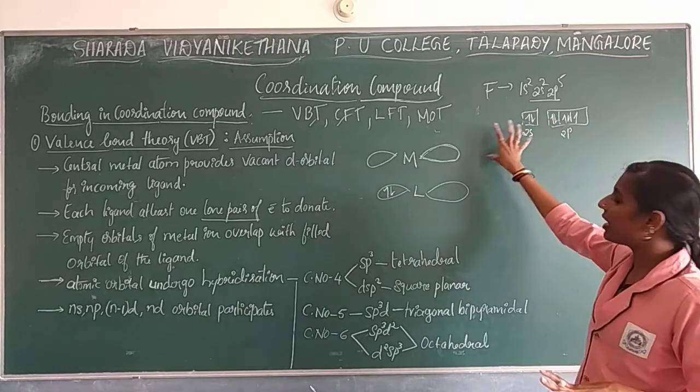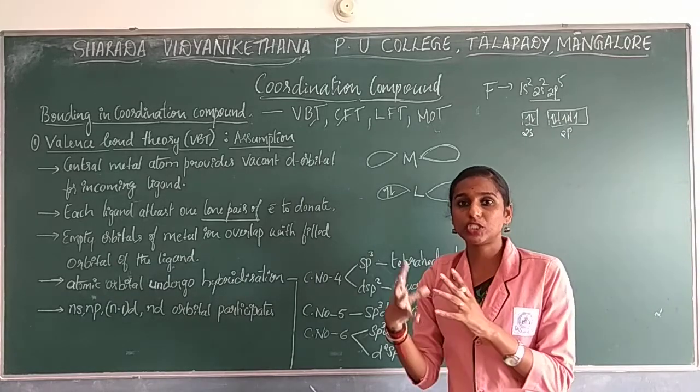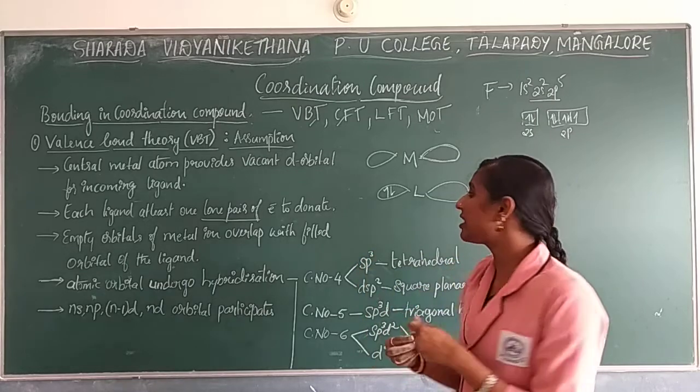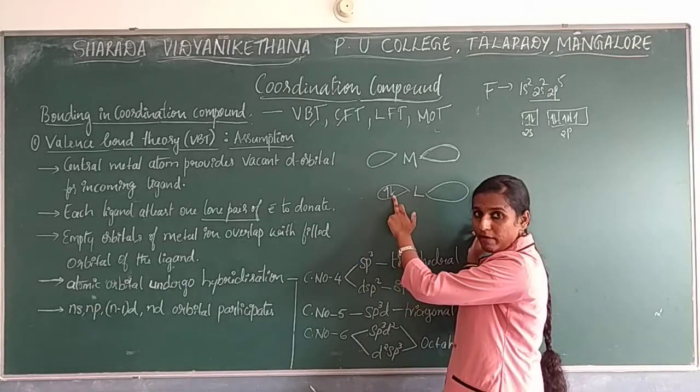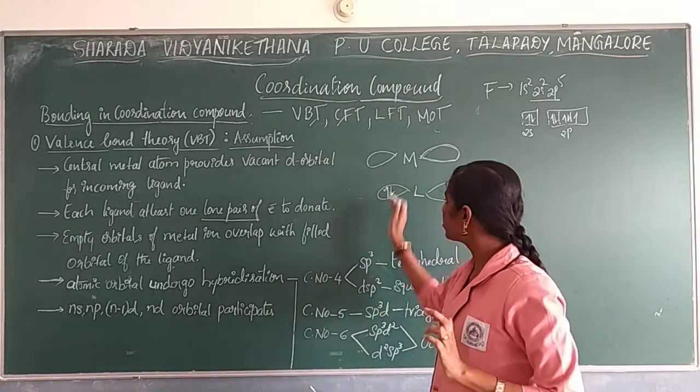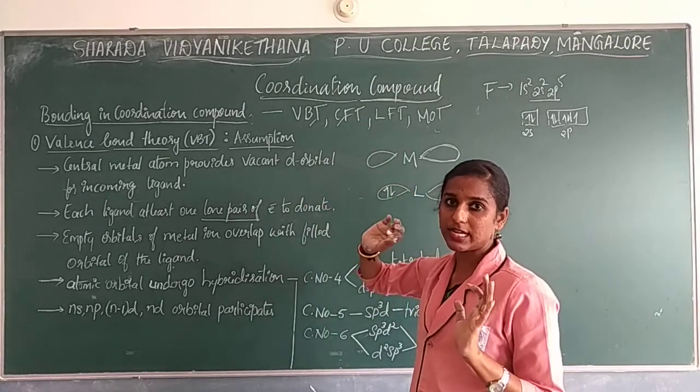In the same way, the group of atoms which we consider as a ligand should have at least a minimum of 1 lone pair of electrons. So that is the second postulate. This will be donated to your central metal atom.